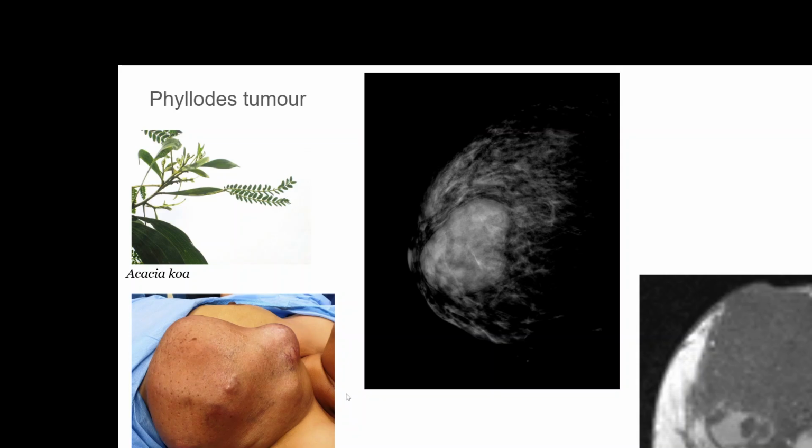Characteristically it's very hard and relatively fast moving, and because the surface is irregular, often it feels like an alien lesion. It would be painless, and ultrasonography, mammography or even MRI scan can confirm this condition.